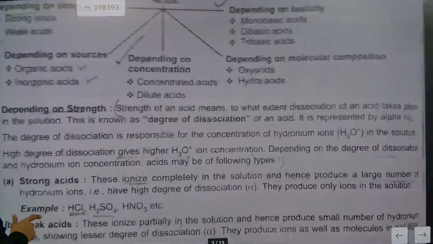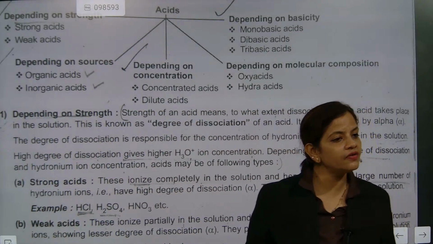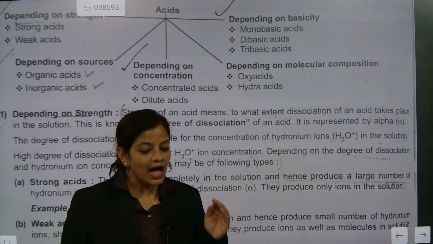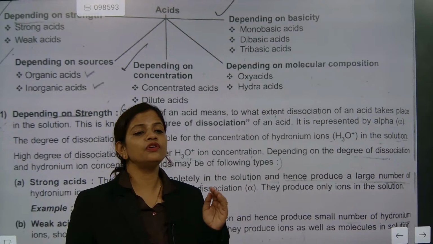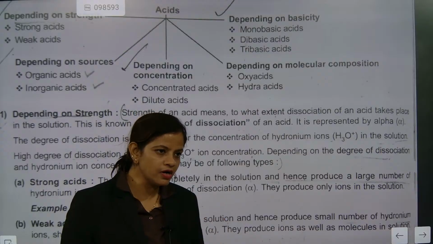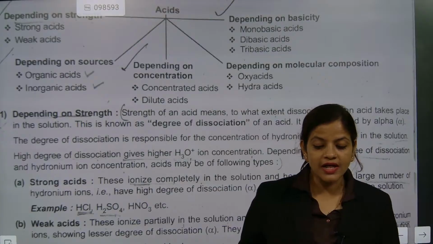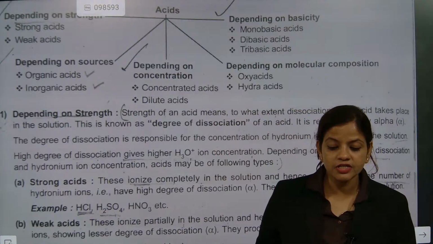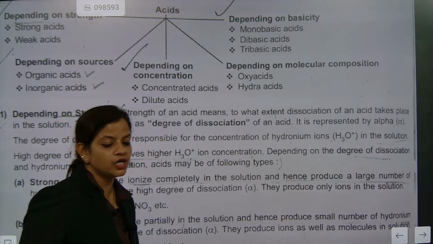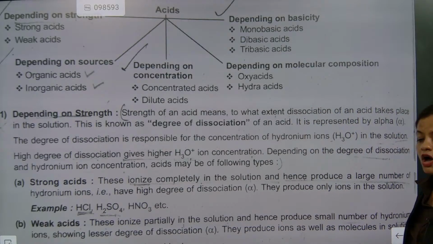Depending on strength, how are we justifying the strength? It is a long story, but in short, whenever acid strength is judged, you understand one thing: how fast an acid will release all its hydrogen ions. It is called a strong acid, and this state of release of H plus ions is called the degree of dissociation. Degree of dissociation of acids.